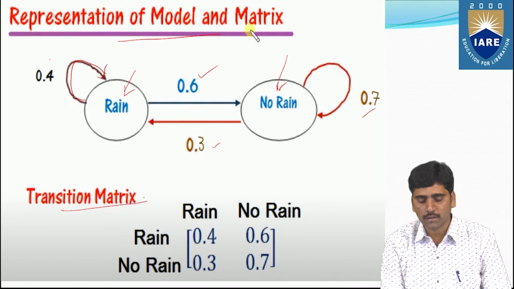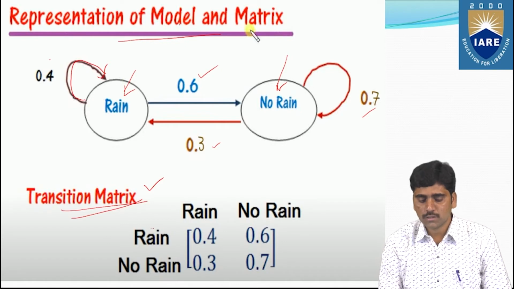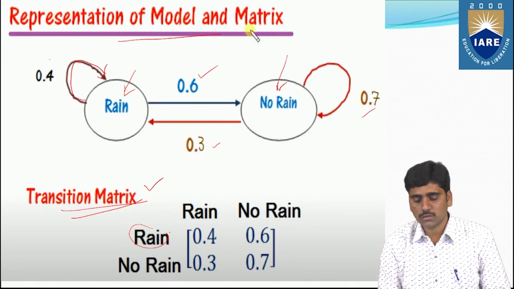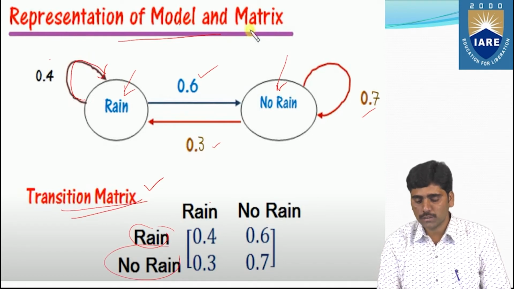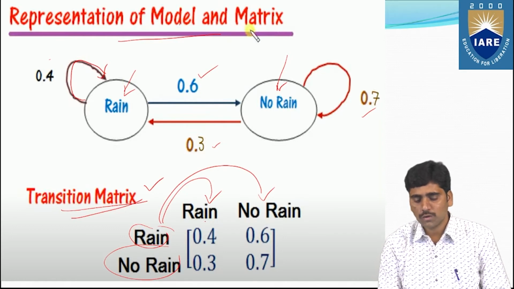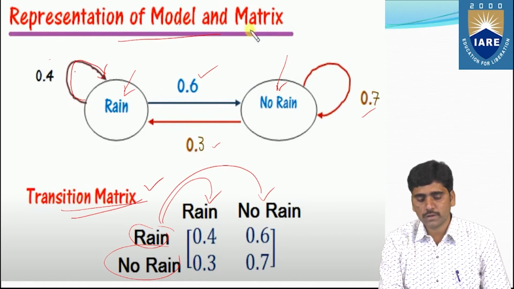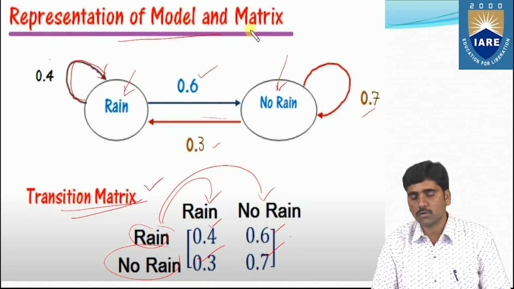So now, based on this diagram, this representation model, we have to draw the matrix that is called a transition matrix. Today's states are rain and not rain, right? And tomorrow there may be a chance of rain, and there may be no chance of rain. So what is the probability? Rain to rain probability is 0.4, rain to not rain probability is 0.6, not rain to rain probability is 0.3, and not rain to not rain probability is 0.7.